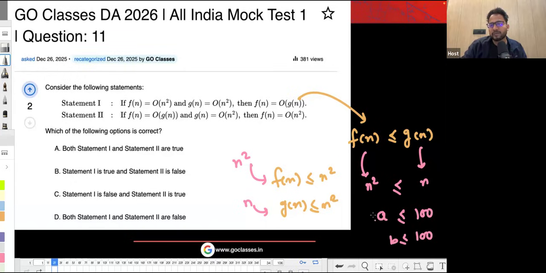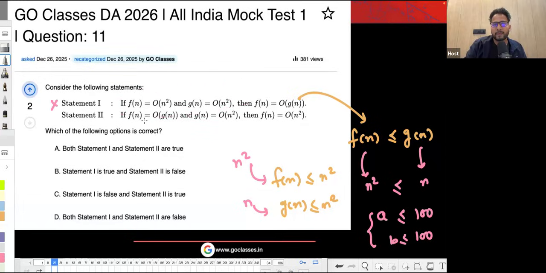Then can you say anything about a and b, like a is less than b, or b is less than a? We cannot comment anything about a and b. A could be greater than b, a could be lesser than b. Similarly, it is a similar kind of case with asymptotic notations. So you cannot comment about the Fn and Gn relationship just because of this. That's why this statement is false.